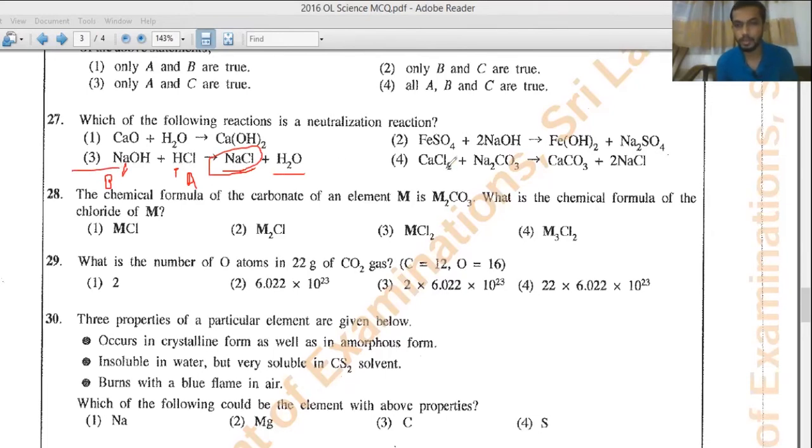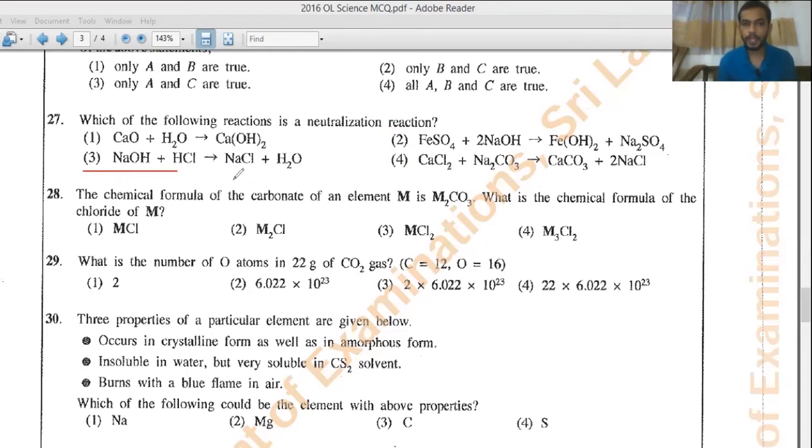If you see question number 4, calcium chloride is a salt, sodium carbonate is a salt. So here also, this is an example for double displacement reaction. So these two are double displacement reactions, which is forming basic solution. So ultimately, the answer will be the third answer for question number 27.